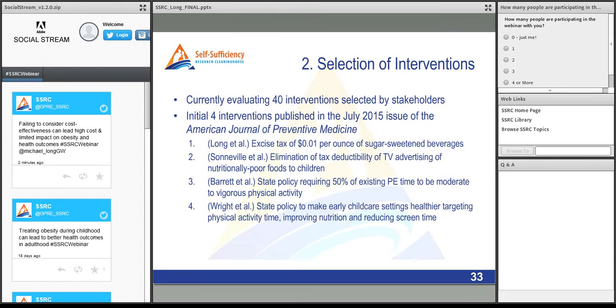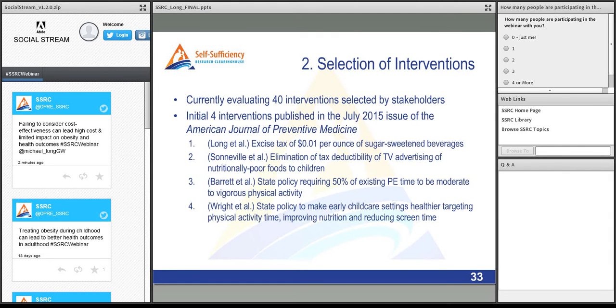So we selected 40 interventions with the stakeholders to evaluate, and I'll present today the first 4 interventions, which are published in the July 2015 issue of the American Journal of Preventive Medicine, and these are all available for free download on the website choicesproject.org.